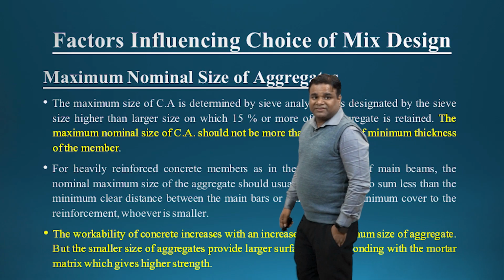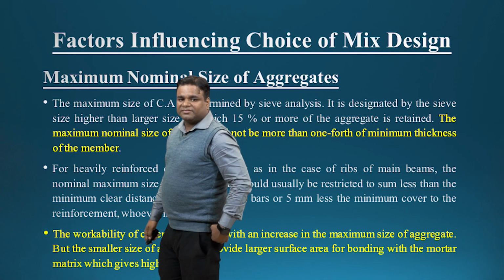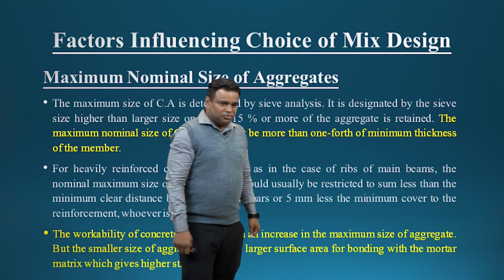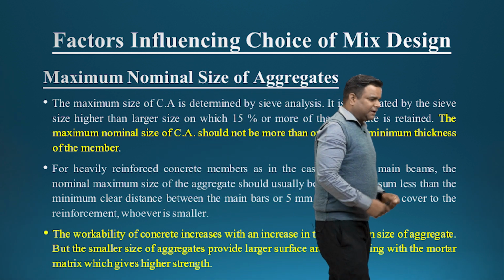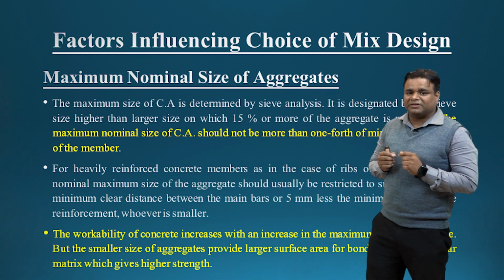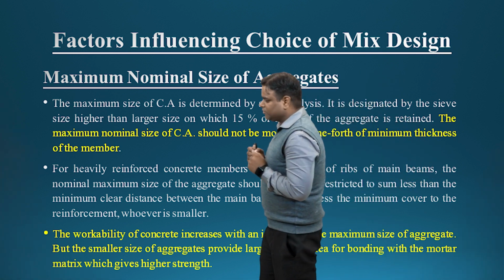So the next factor is the maximum nominal size of aggregate. For the maximum nominal size of aggregate, we have to see what type of nominal size of aggregate we have to use in our concrete.